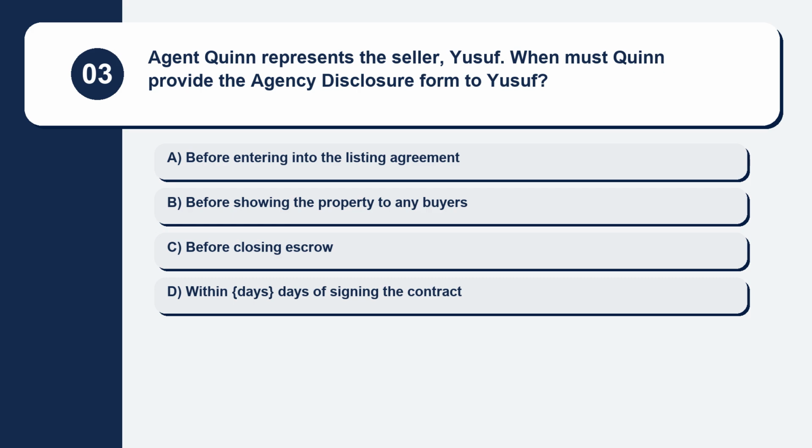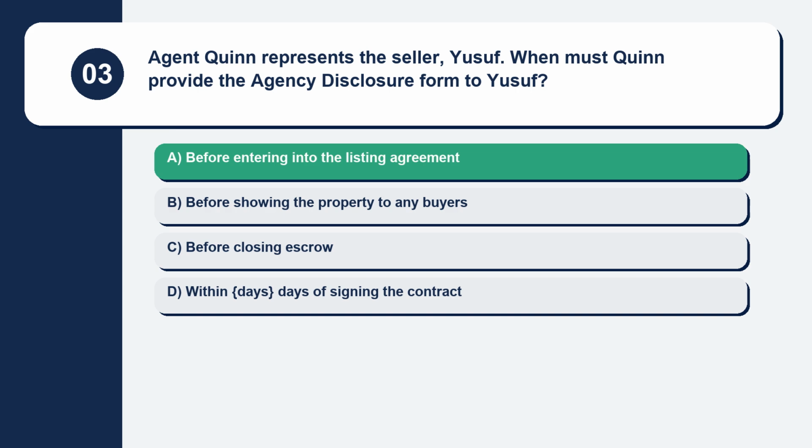Question 3. Agent Quinn represents the seller, Yusuf. When must Quinn provide the agency disclosure form to Yusuf? Here are your options. Option A, before entering into the listing agreement. Option B, before showing the property to any buyers. Option C, before closing escrow. Option D, within days of signing the contract. The correct answer is option A, before entering into the listing agreement.